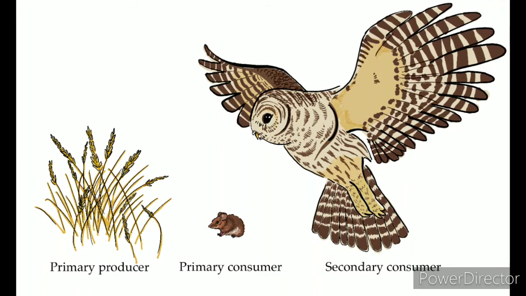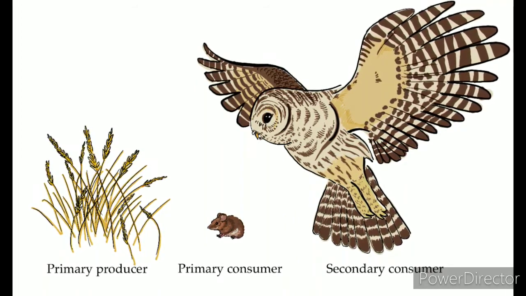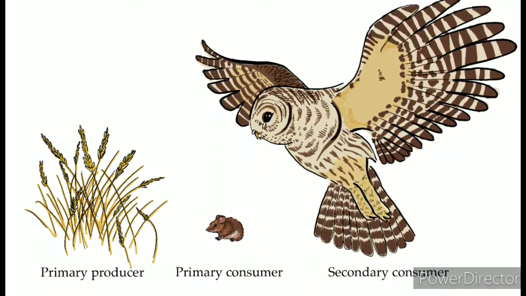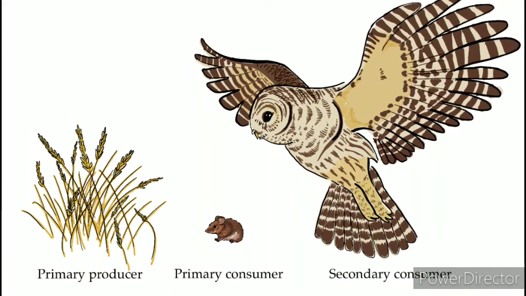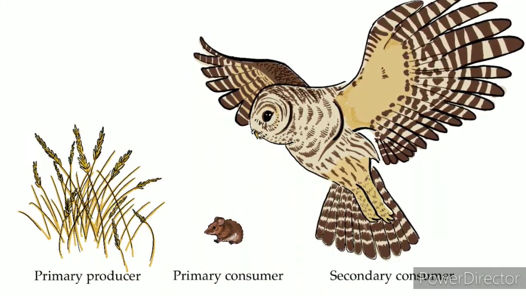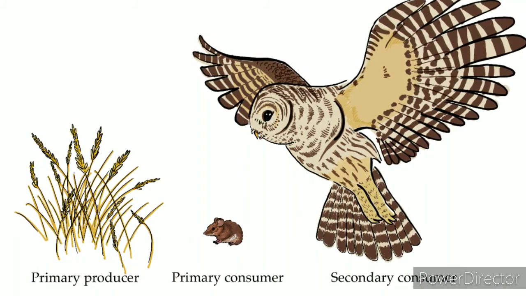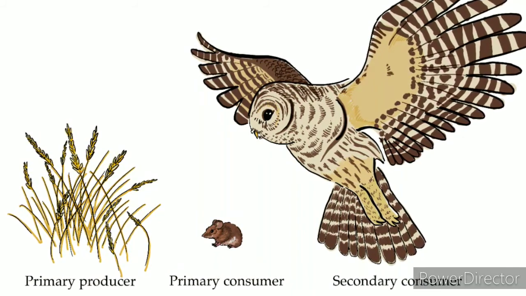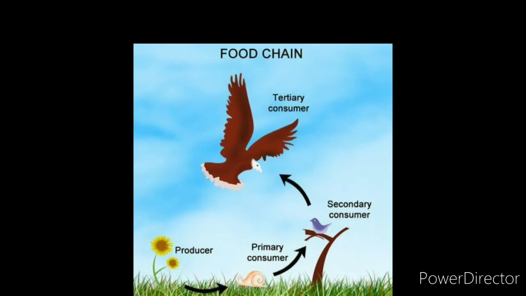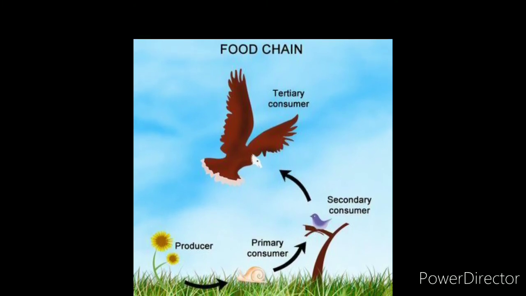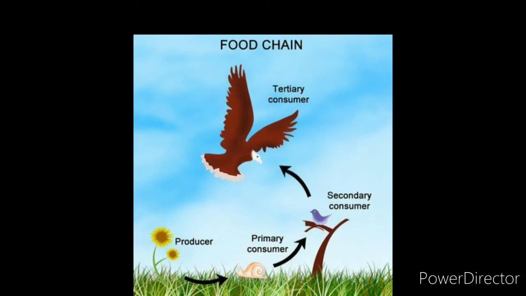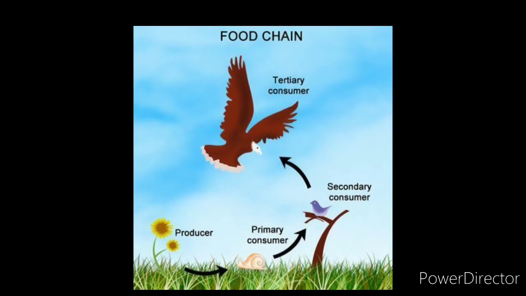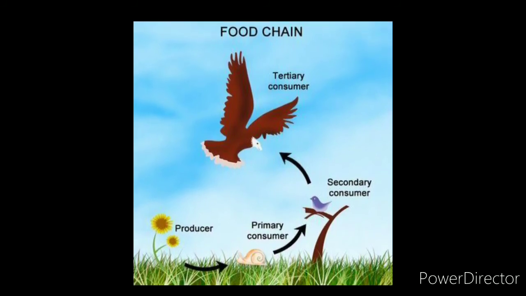Look at this interaction. The primary producer is wheat, and the wheat is being eaten by the primary consumer, that is the mole rat, and the primary consumer is eaten by a hawk, and here the hawk acts as a secondary consumer. Now let us look into another interaction. So the producer is eaten by the primary consumer, then the secondary consumer, then tertiary consumer. As you can see, the consumers are divided into primary consumer, secondary consumer, tertiary consumer.